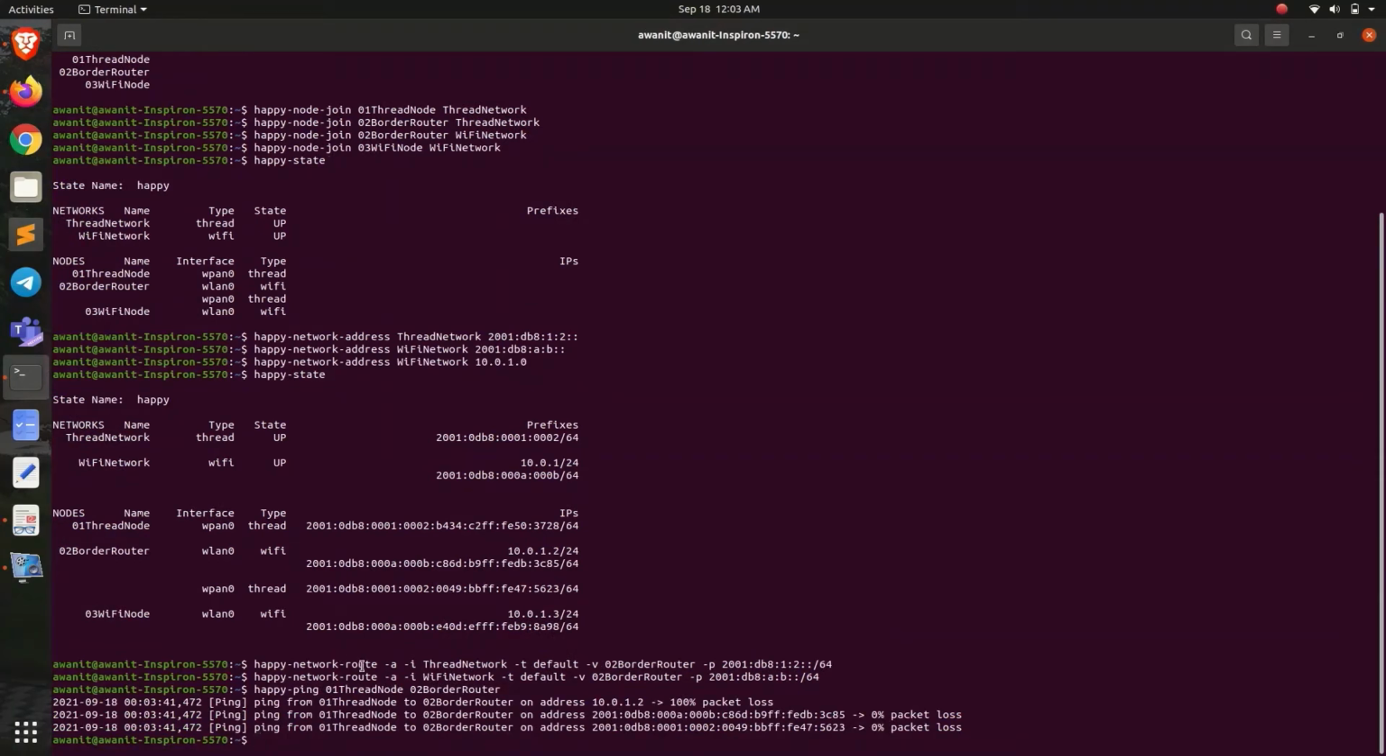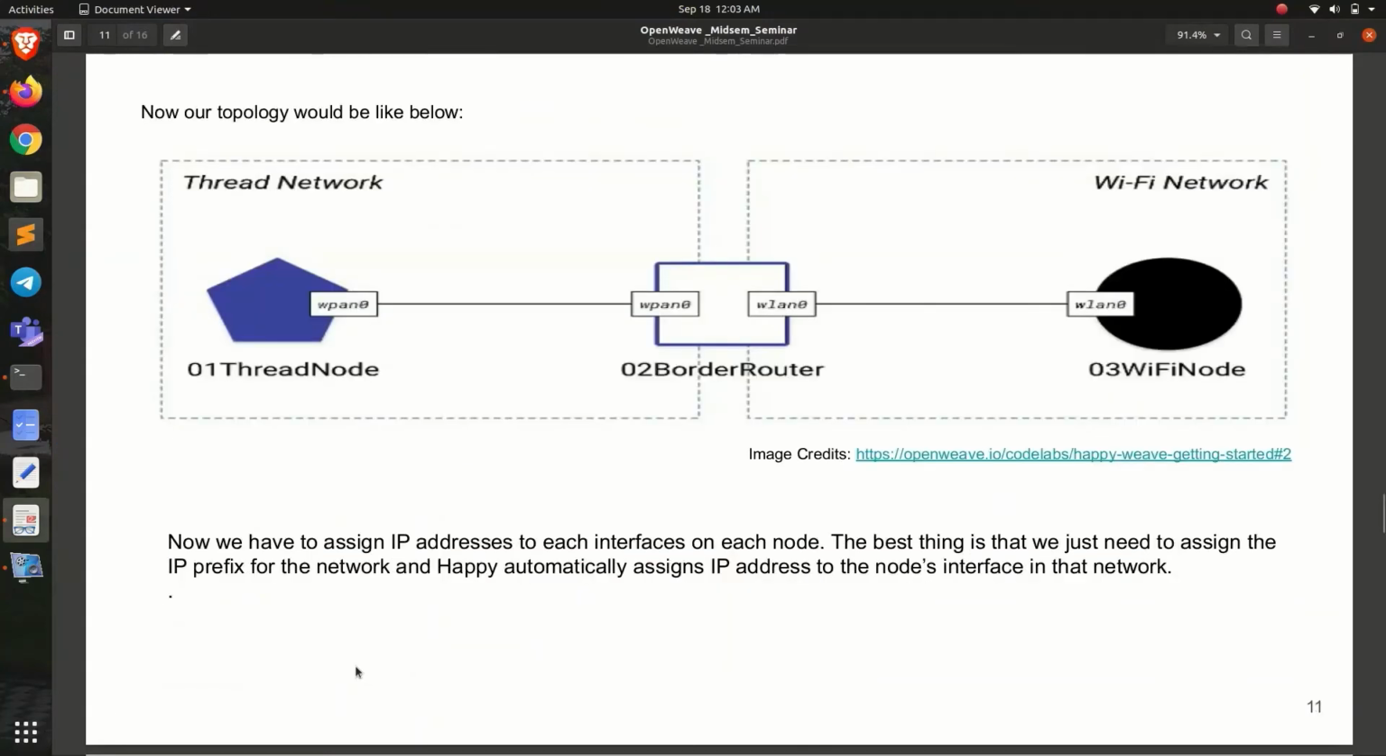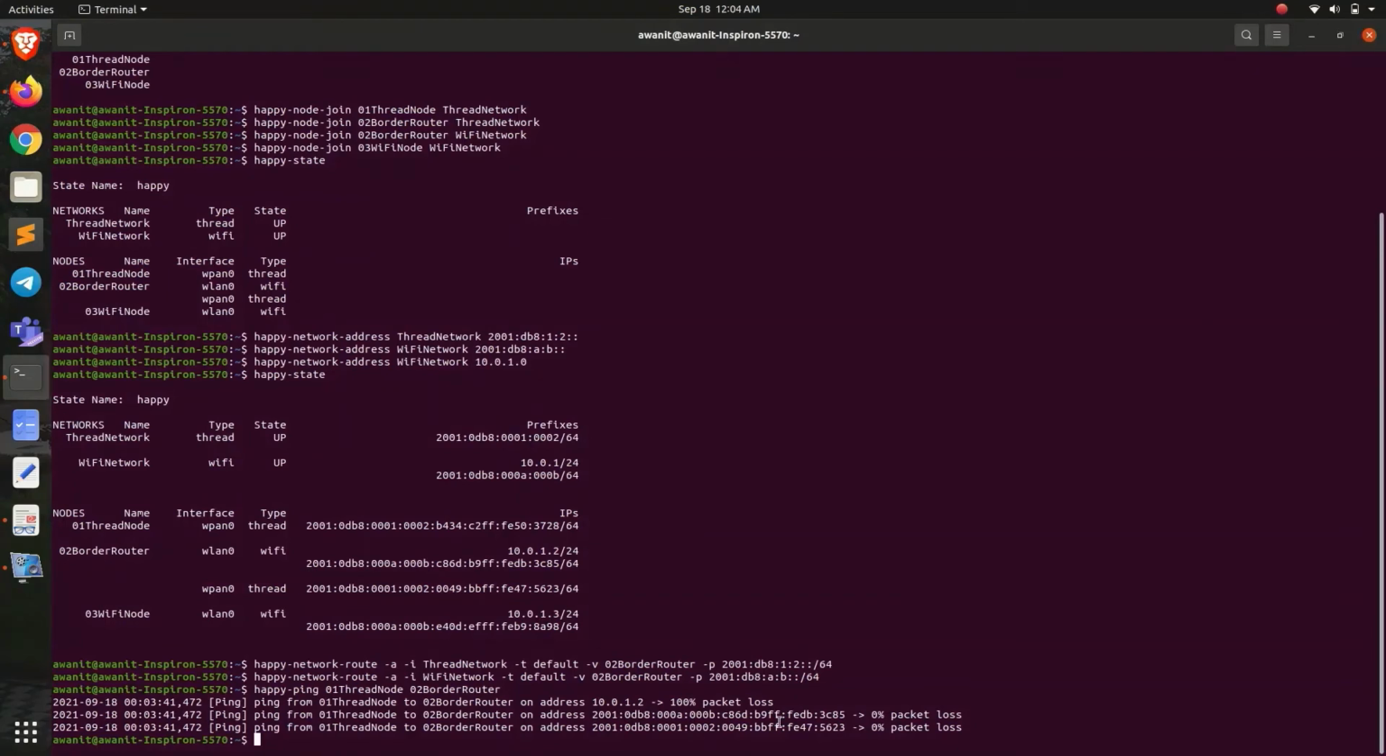Yeah, it is successful. What happy ping does is that it pings every IP address of every interface of the target node. We are targeting the border router, and we know that the border router has two interfaces, but this interface has two IP addresses, so in total there will be 1 plus 2, that is 3 pings. And we can see that 2 pings are successful, 0 packet loss, but there is 100% packet loss for IPv4, because we know thread does not work for IPv4.